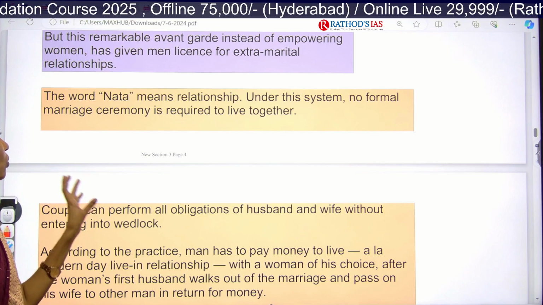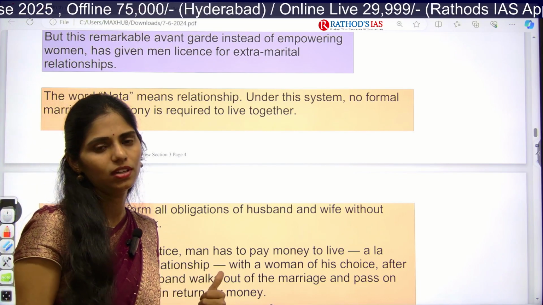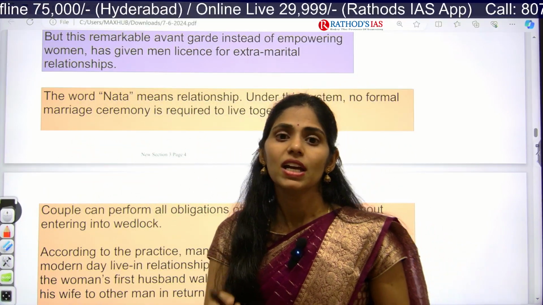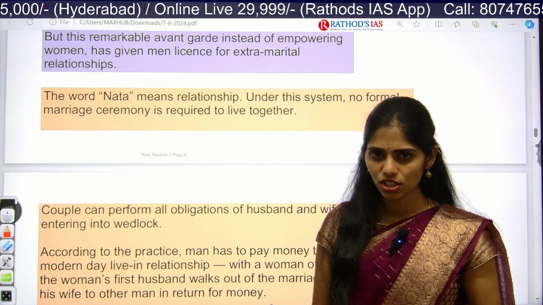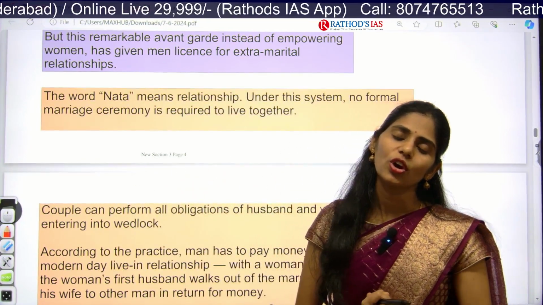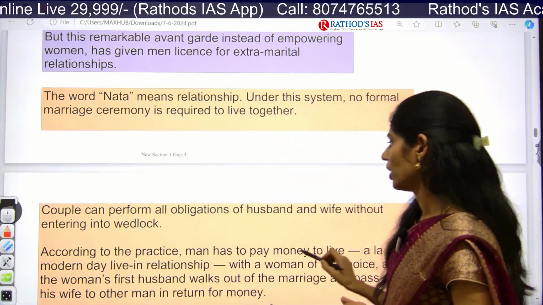This is the thing you have to remember. If there is a marriage, and after marriage they enter into a relationship, that is called a marital relationship. Without marriage, if they are having this relationship, we call it an extramarital relationship. I hope it is clear. Okay, let us move forward.